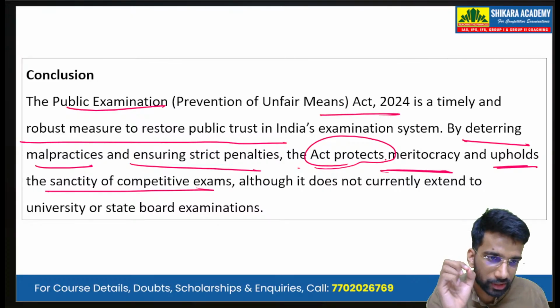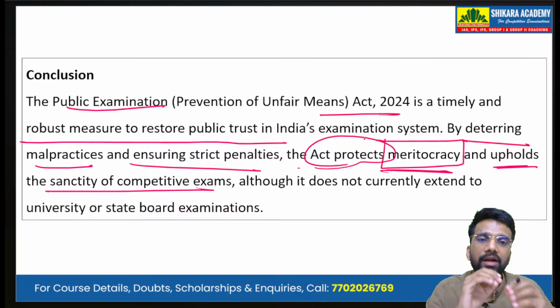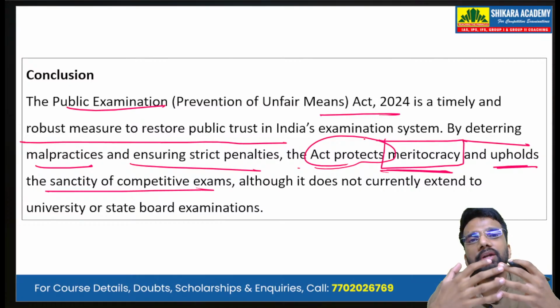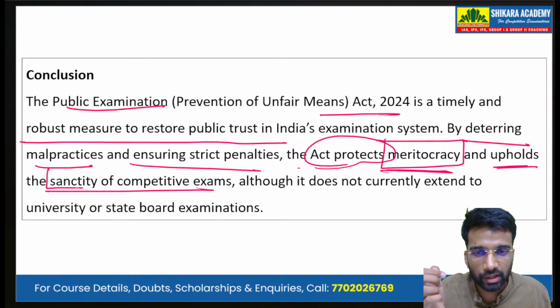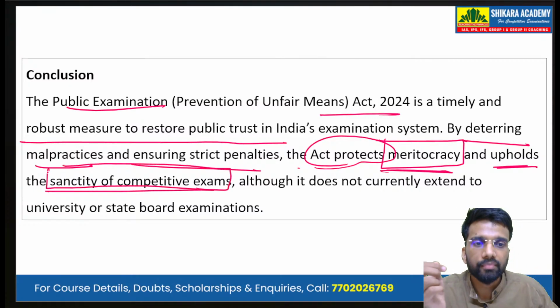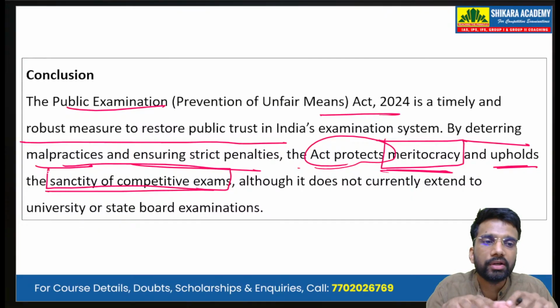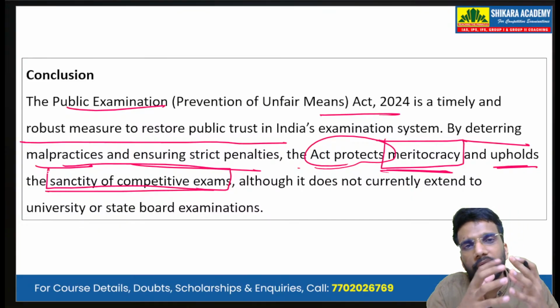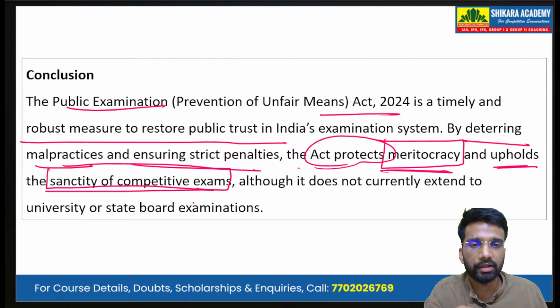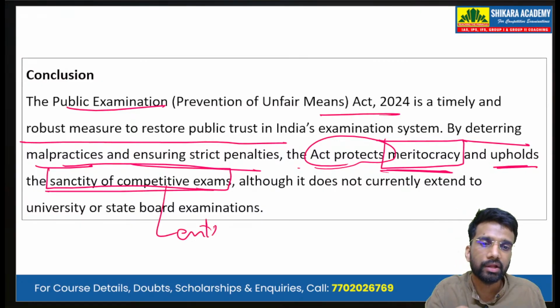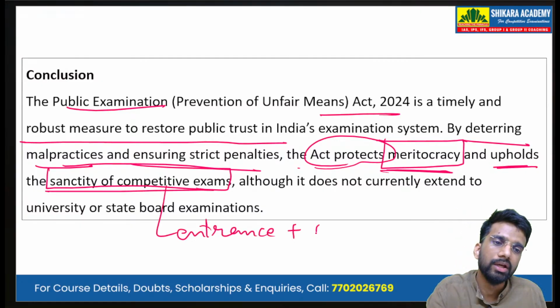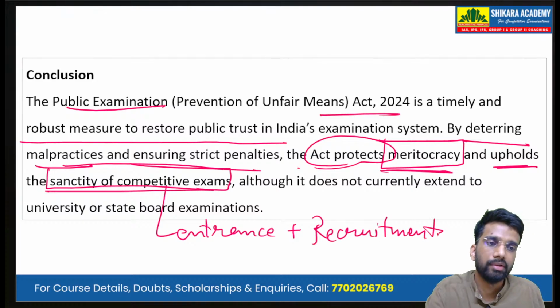So, meritocracy is the keyword here, and the sanctity of the competitive exams is also a key phrase. Although it does not currently extend to the university or state board examinations. Okay, so it is mainly the entrance and the recruitment examinations that are currently under this Act.